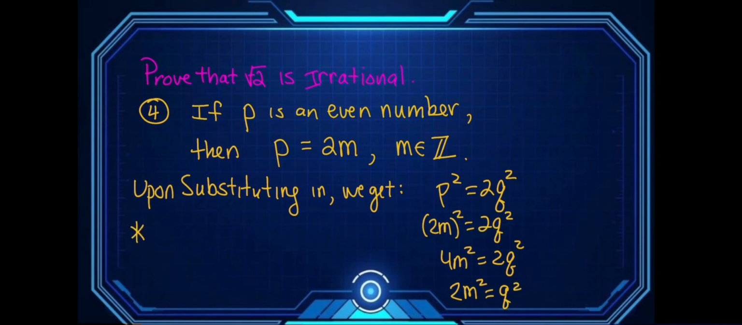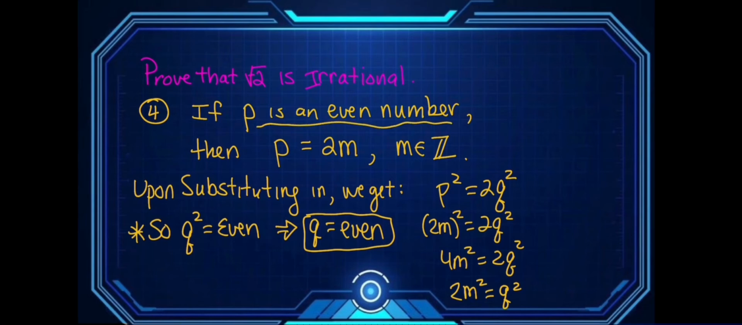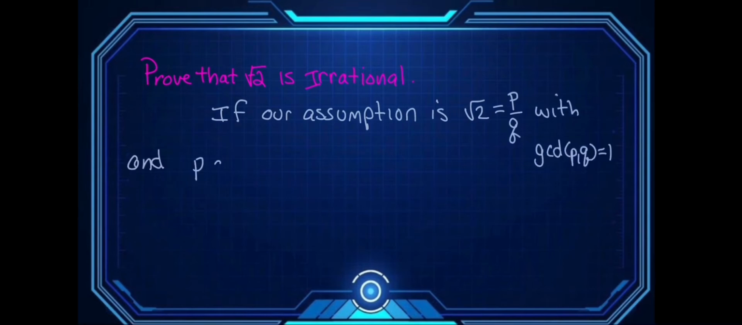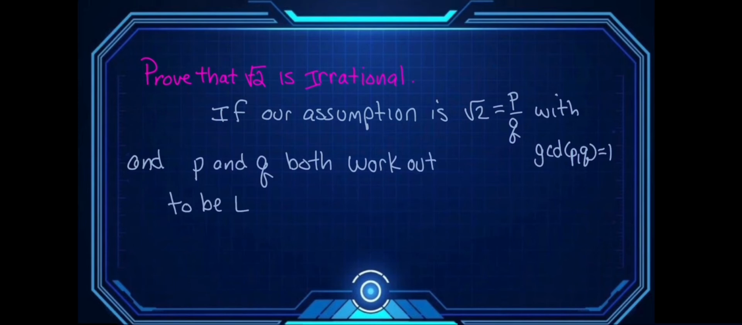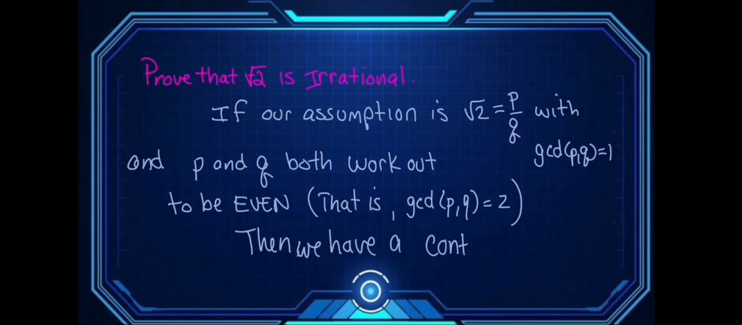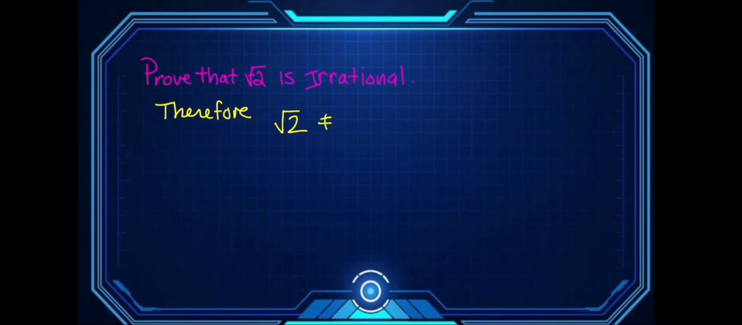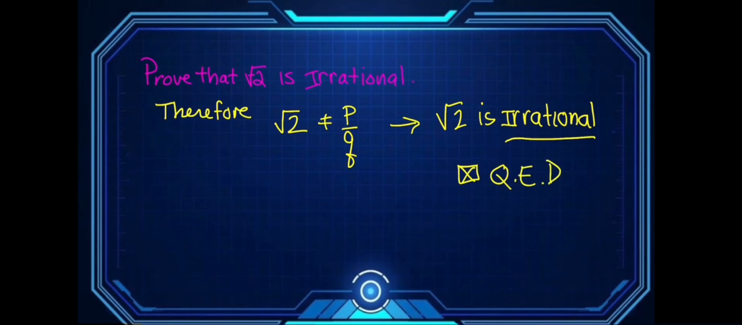Now, using an argument similar to the one for p squared, we can reason that q squared, and thus q, must also be even. This is where our contradiction comes from. If our assumption started with p and q being relatively prime, that is, a common divisor of 1, then they both can't be divisible by 2. Thus, the square root of 2 cannot be a rational number. Again, if both of them are relatively prime, and we've shown that both of them are evenly divisible by 2, that's a contradiction. The square root of 2 is irrational, QED.